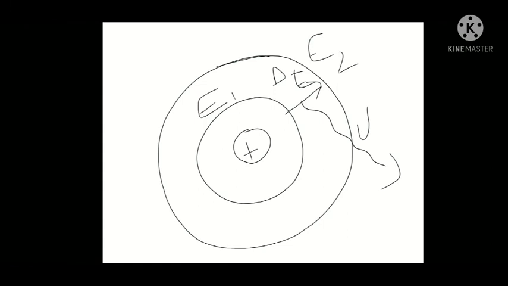That can be represented as delta E. So we can write delta E is equal to E2 minus E1. Got that? So that much energy this electron will emit.